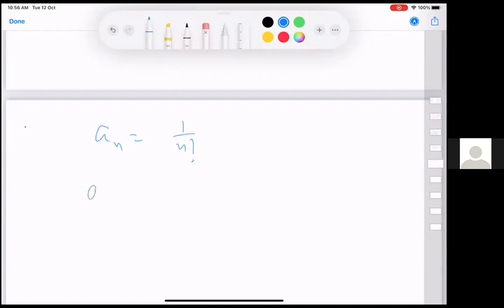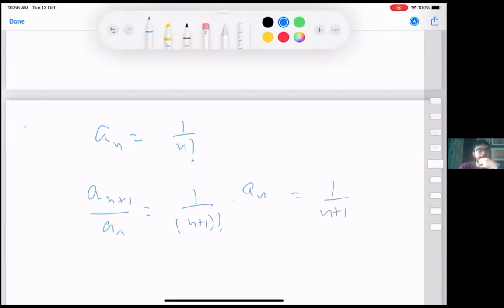Because what is a_{n+1} by a_n? The ratio is actually converging to 0.